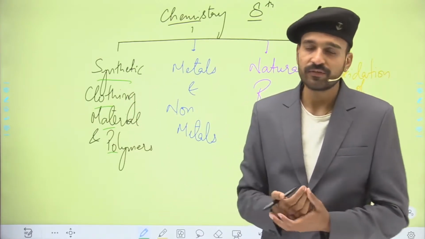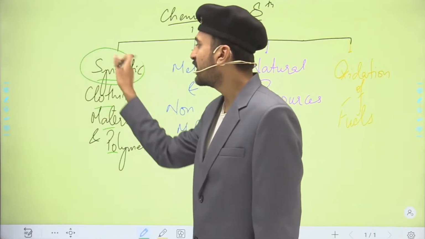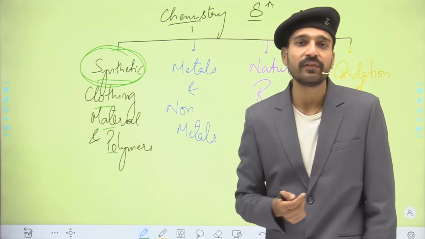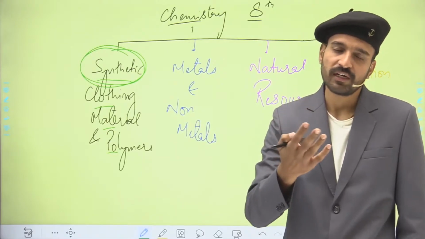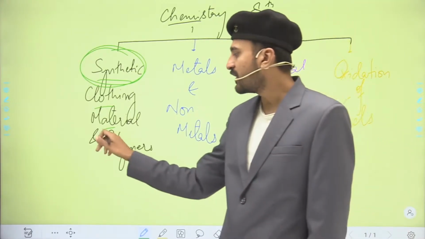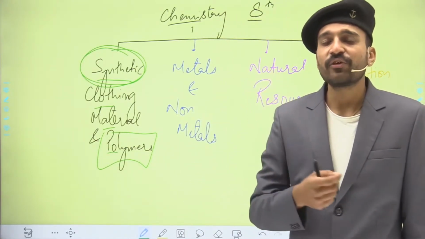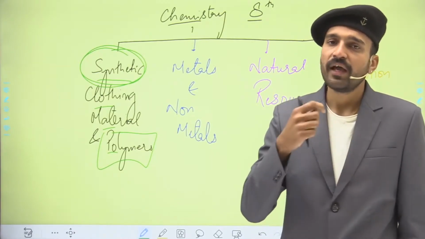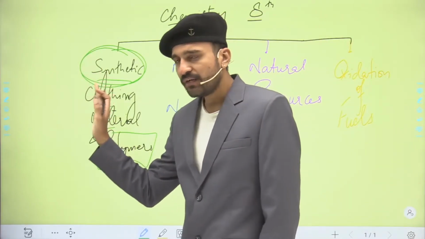and their processing, and how we make the fabrics from the fibers. So here we are going to see the next category of the fibers, that are the synthetic fibers, which are made in the laboratories, simply made by man, or simply called the man-made fibers. Now here we have another term, that is the polymers. The polymers, or we can say the plastics, we are going to see what the different types of plastics are, how they are manufactured and all that in this particular chapter. So we are going to deal with that.